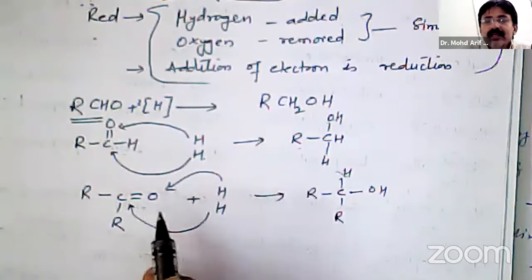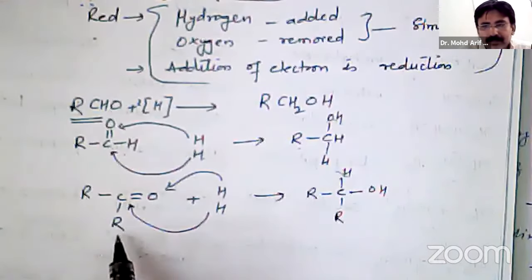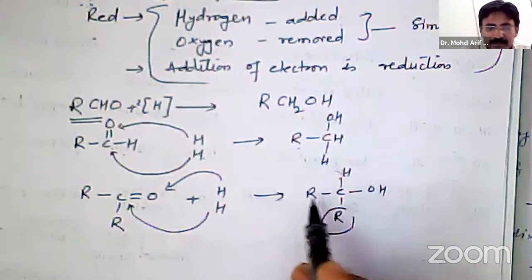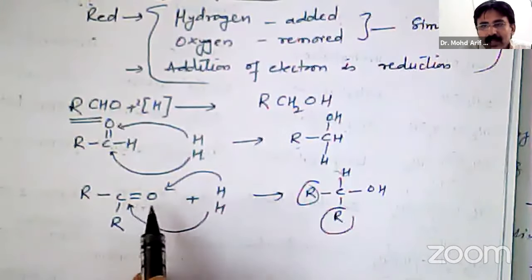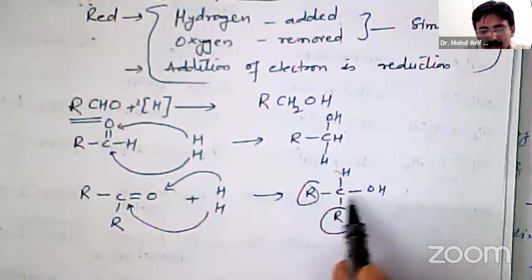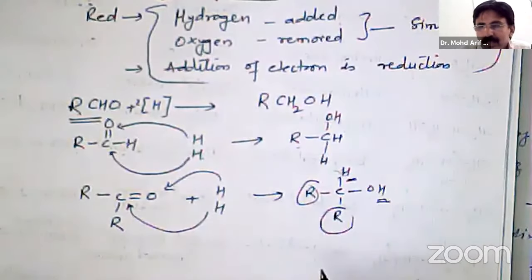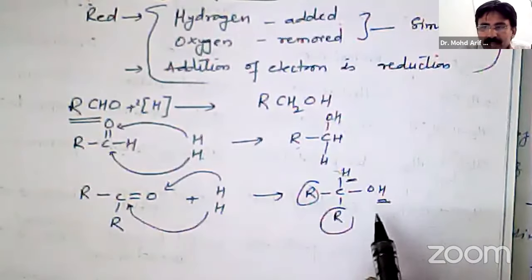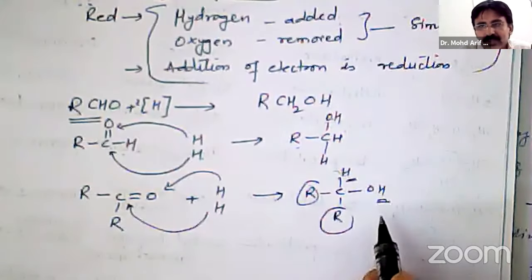Now you can see here, in case of ketone, R and R, whatever hydrogen atoms they contain, remain as they are in the product. But here carbon and oxygen were hydrogen less. In our alcohol, they have one hydrogen, and here is the second hydrogen, that is extra as compared to our ketone. That is, addition of hydrogen is taking place. That is why it is a reduction process.